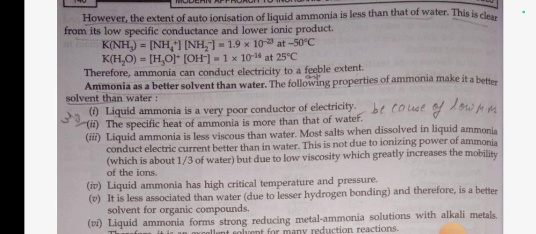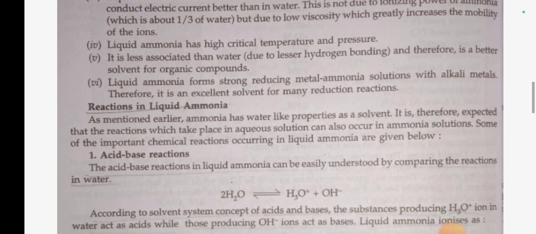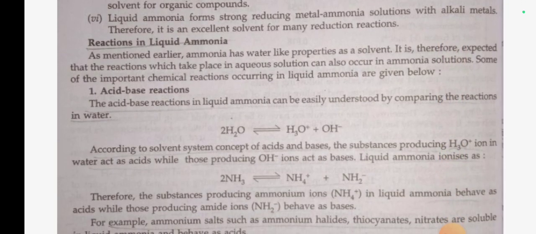Number 5. It is less associated than water due to lesser hydrogen bonding and therefore is a better solvent for organic compounds. Number 6. Liquid ammonia forms strong reducing metal-ammonia solutions with alkali metals, therefore it is an excellent solvent for many reduction reactions. As mentioned earlier, ammonia has water-like properties as a solvent. It is therefore expected that reactions which take place in aqueous solution can also occur in ammonia solution. Some of the important chemical reactions occurring in liquid ammonia are given below.